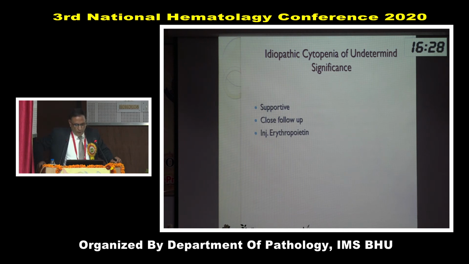There should be close follow-up, and I have given erythropoietin in 2 patients in the last few months, and both have responded. I tell them, okay, we are doing this and we will repeat the bone marrow. They cannot afford NGS, but they are somehow affording erythropoietin.